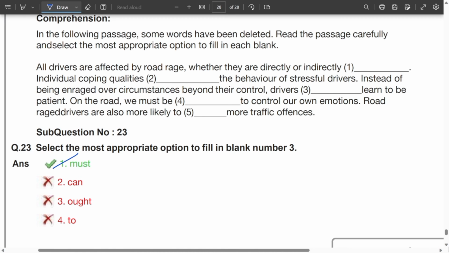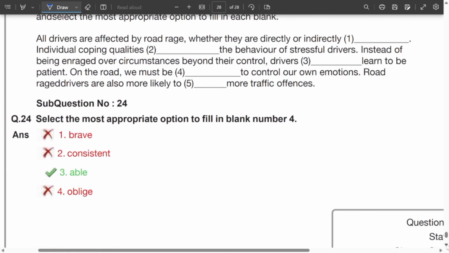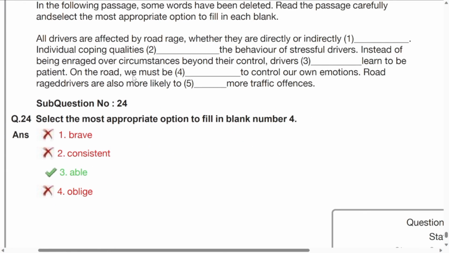Next, move to question number 24. 23 can be easily answered. On the road, we must be dash to control. We must be brave to control our emotions. We must be consistent to control our emotions. We must be able to control our emotions. We must be obliged is V1. If at all obliged is there, we may take it. So your answer must be only able.